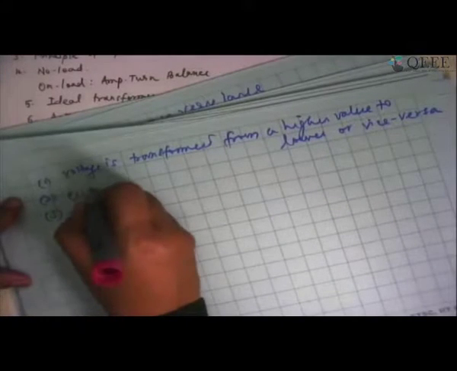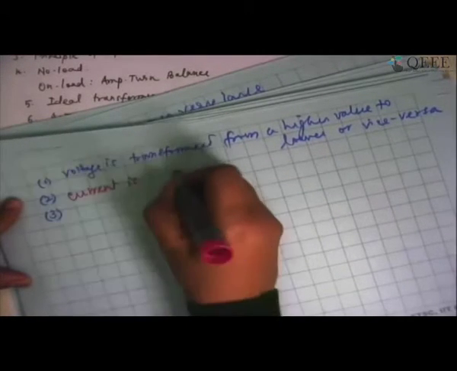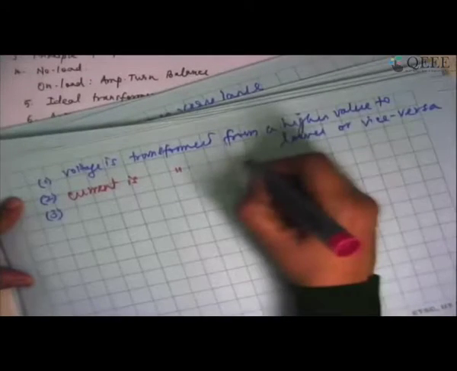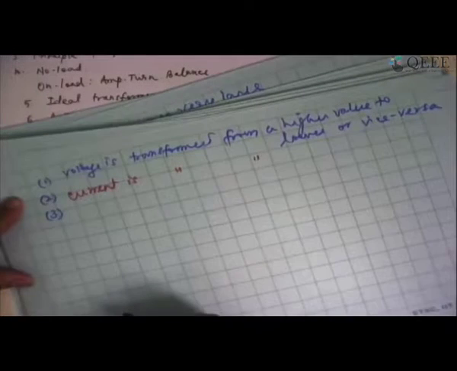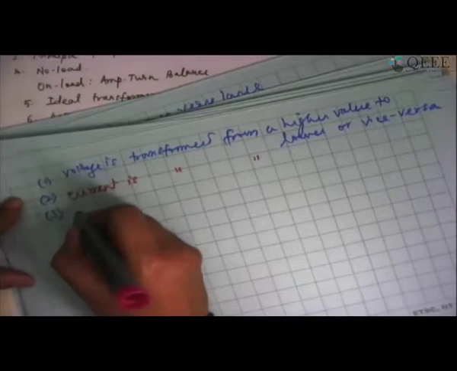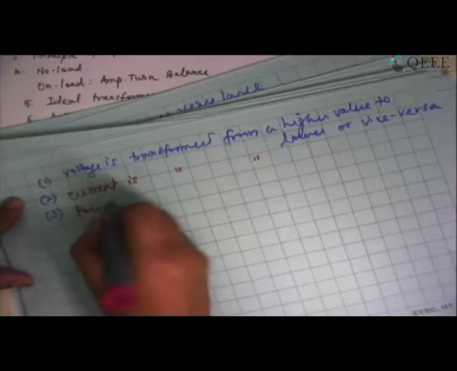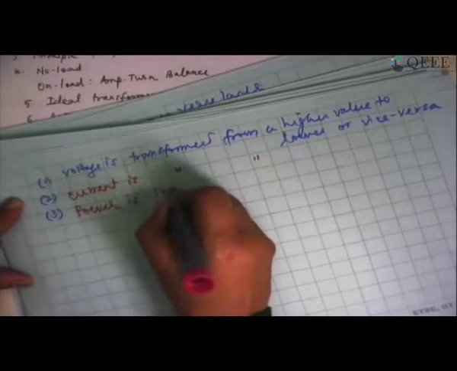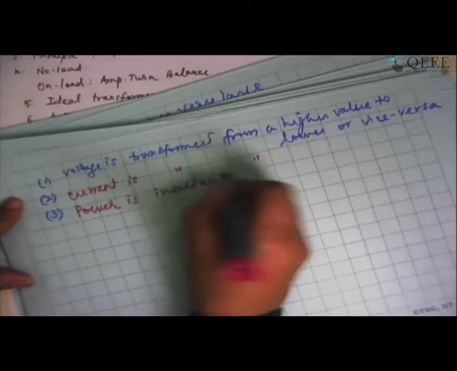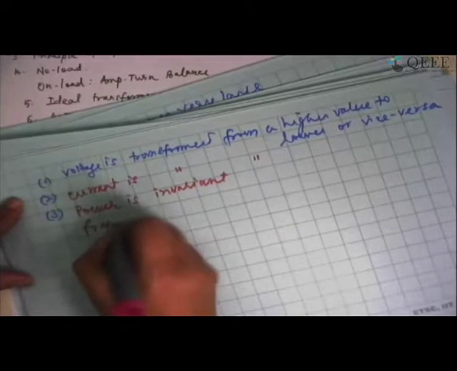Similarly, I would say current is transformed from a higher value to a lower value again or vice versa. And I should say power is invariant. Frequency is also invariant.